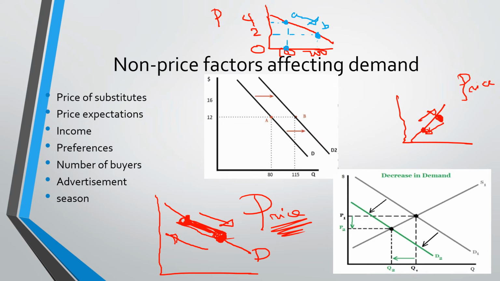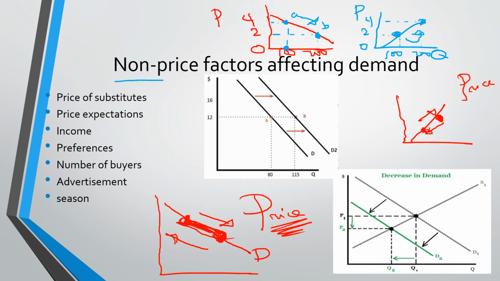Okay? And if it is supply, still, say it's 0, 2, and 4, still 100, 200. If the price is 2, then the QS is 100. If the price is 4, then the QS is 200. So still the movement is from this point to this point. So that's what you call an upward or downward movement along the curve.